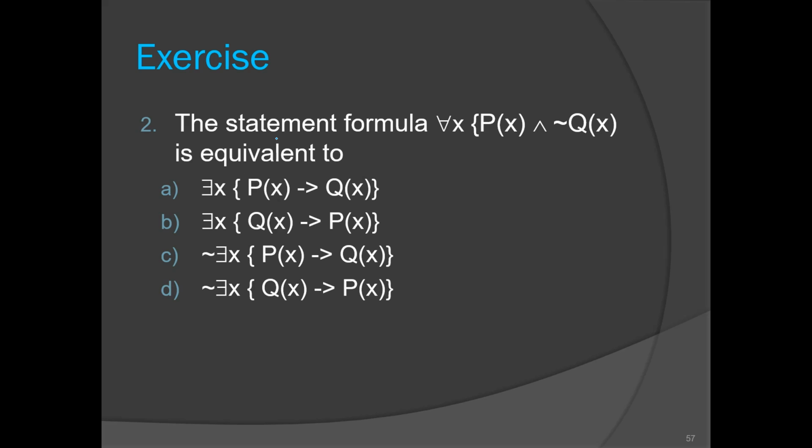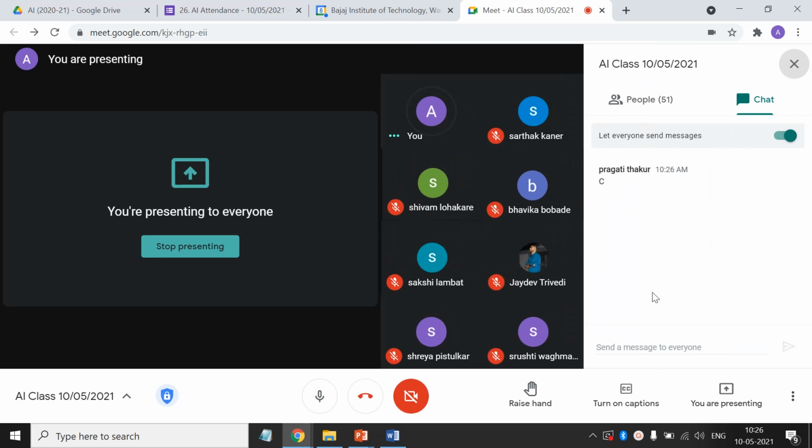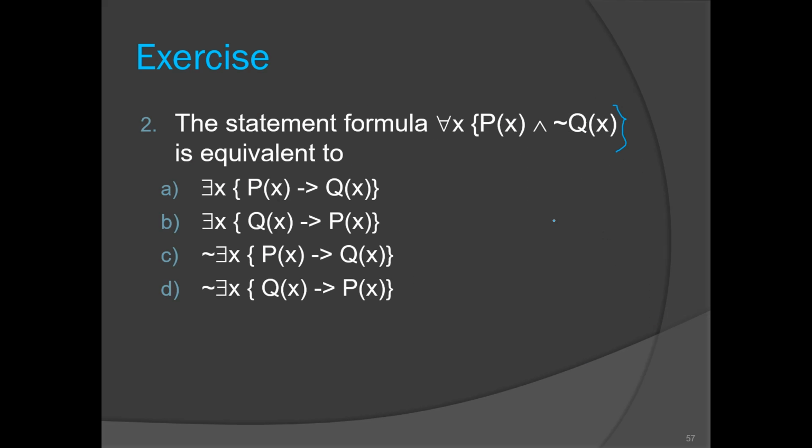The statement formula for all x, p of x and negation of q of x, okay, so the curly bracket should be here, is equivalent to this. Which is the correct option? Okay, C option. C is correct.